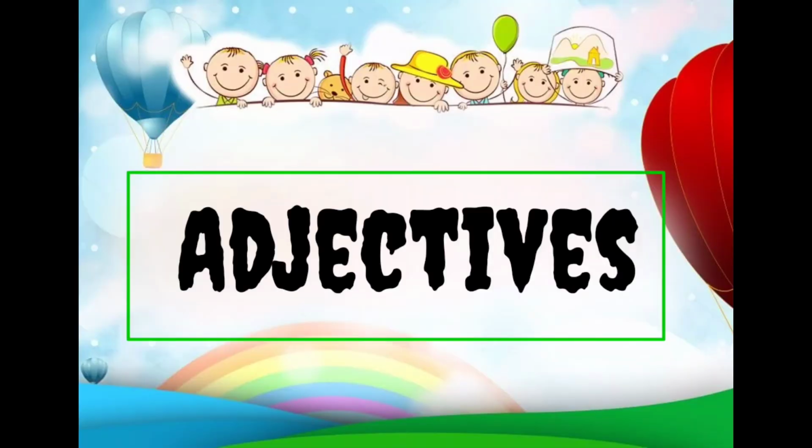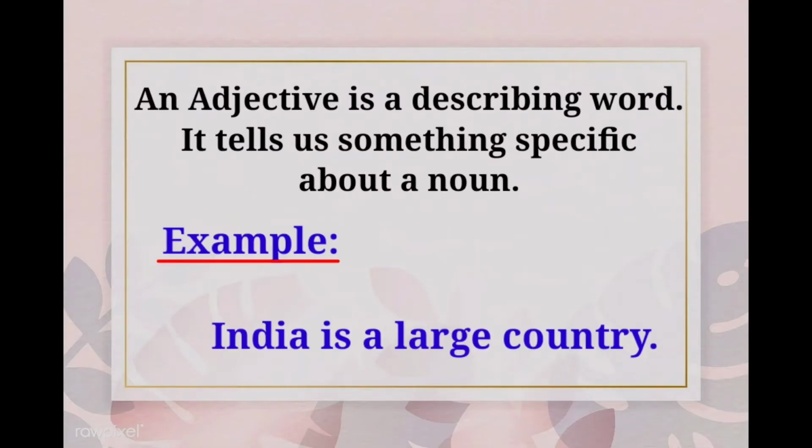Okay, so listen carefully. First, you are going to learn about what is an adjective. See here, an adjective is a describing word. It tells us something specific about a noun. Adjective என்றது ஒரு describing word தான். அது எதை describe பண்ணும்னா noun பத்தி describe பண்ணும்.